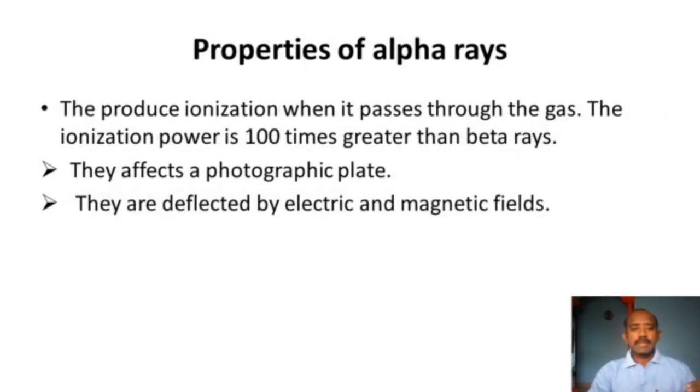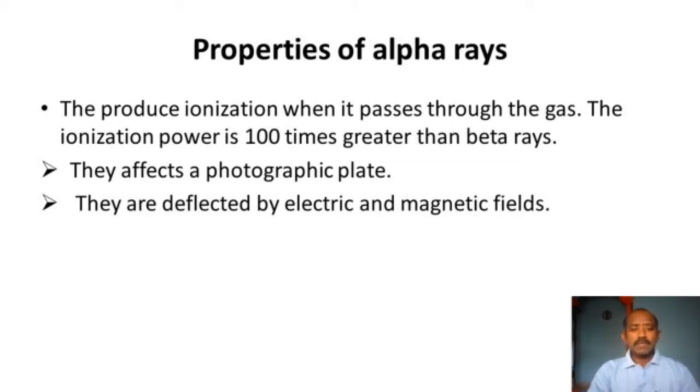Alpha rays can produce ionization when they pass through a gas. Ionization means splitting the molecules to produce positive and negative ions. The ionization power of alpha rays is very high compared to beta rays, whose penetration or ionization power is less compared to alpha rays.